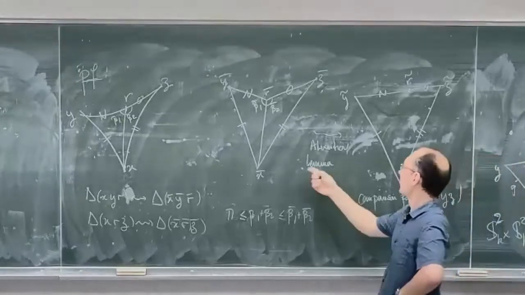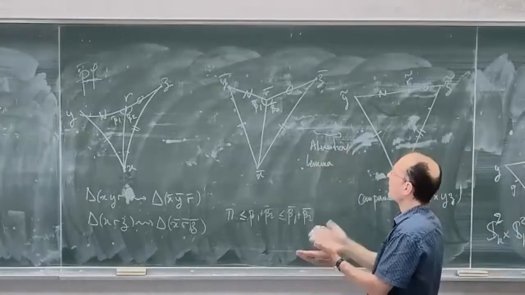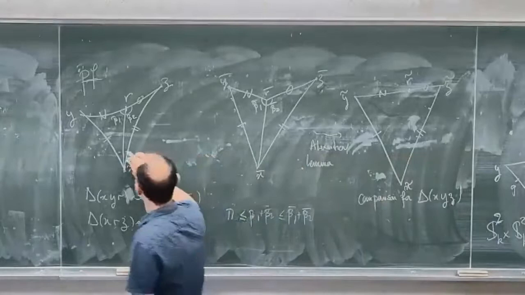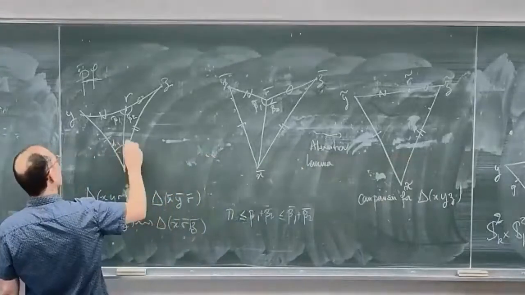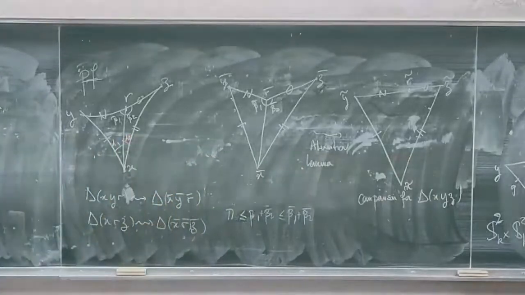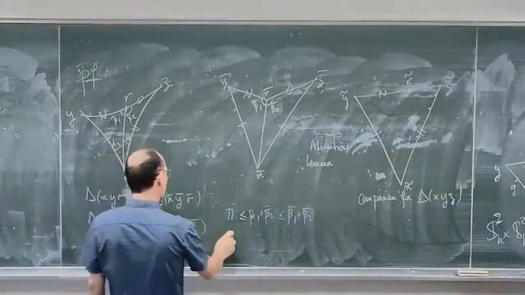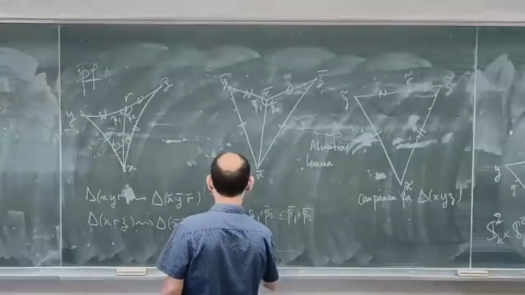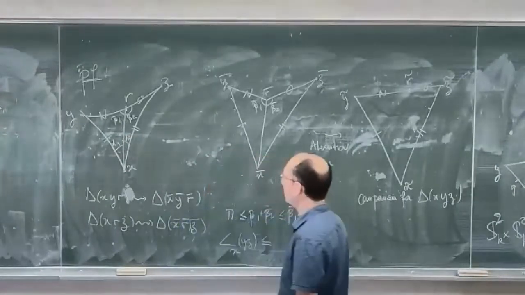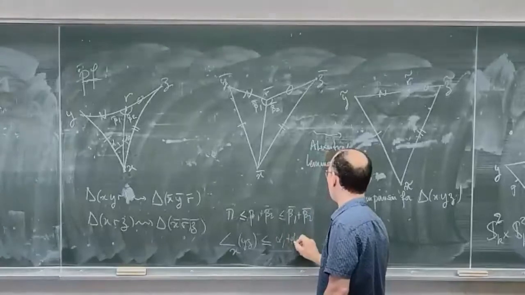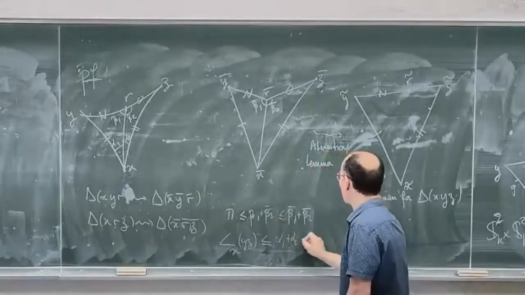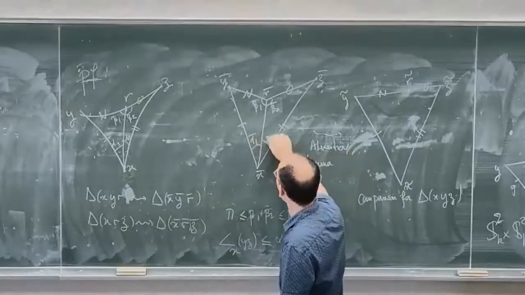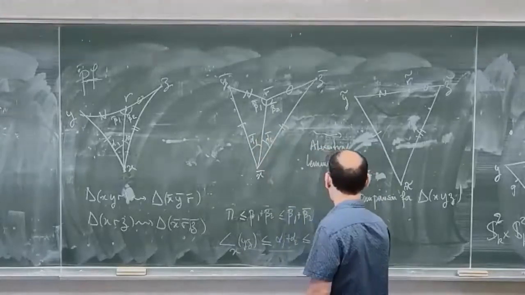And I know that when using Alexandrov lemma, I increase all the angles. So if I look at alpha 1 and alpha 2, these two angles, what I get is that the angle at x between y and z, by the triangle inequality, is less than alpha 1 plus alpha 2, which is less because of the CAT(k) property than alpha 1 bar and alpha 2 bar.